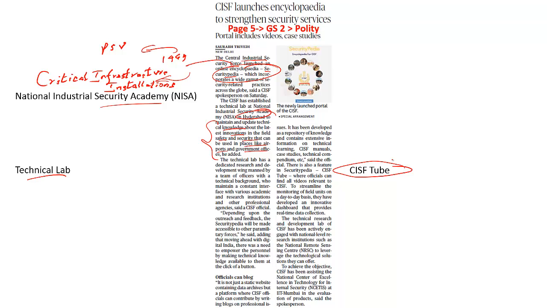So depending upon the outreach as well as the feedback that CISF has got periodically, the Securitypedia will also be applied to other paramilitary forces as well. What is the significance of this particular tool? This particular tool will have a wide range of experiences, knowledge and information that will help the force. How? Because there is knowledge that is coming up from multiple countries and it is present in a single cloud, single umbrella. This is a source of information as well as technological upgradation.